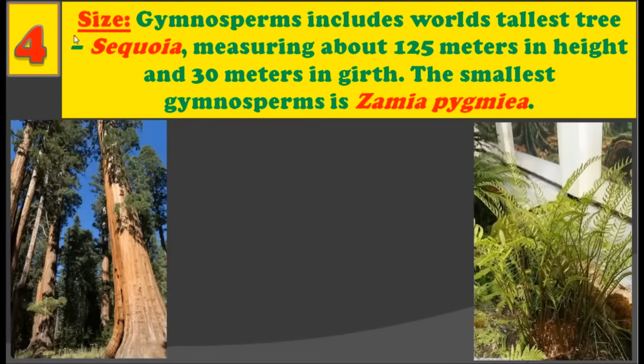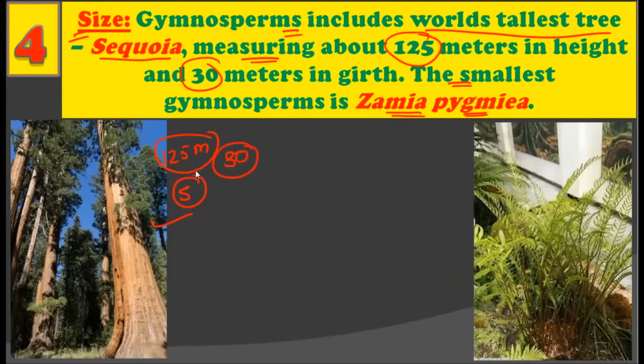Now let's talk about the size found in gymnosperms. Now see, gymnosperms include the world's tallest tree, that is the Sequoia. You may have known this, measuring about 125 meters in height and 30 meters in girth. While the smallest gymnosperm is Zamia pygmaea, which grows some inches, right? Now in the first picture, you can see the giant trees of Sequoia, all right? These Sequoia trees can attain a height of 125 meters, plus their girth can be 30 meters, all right? So these are the world's largest growing plants still present on the earth.